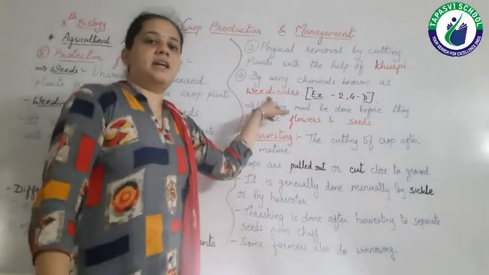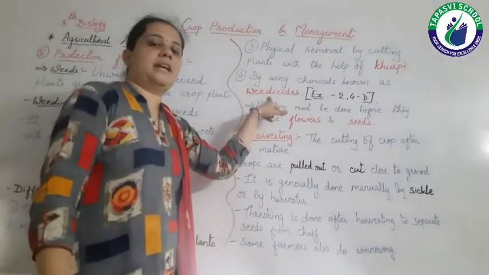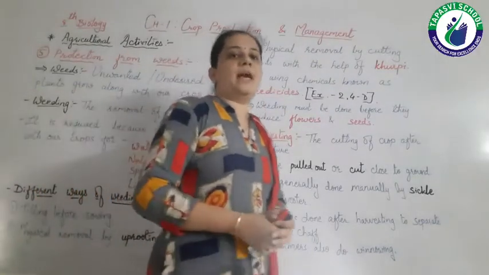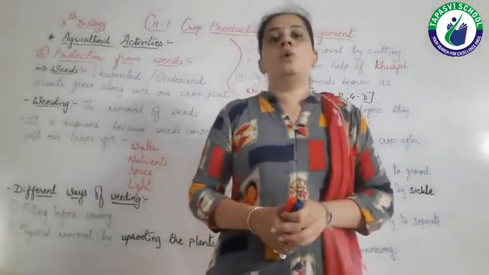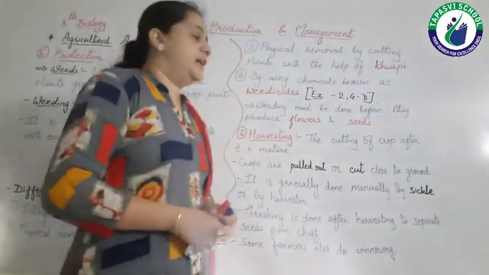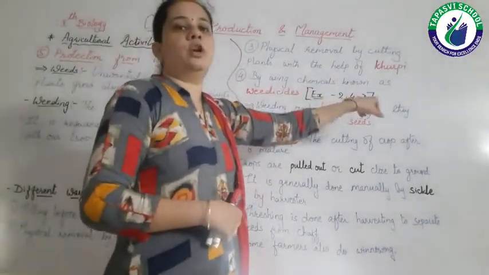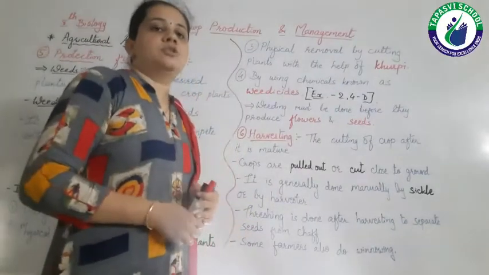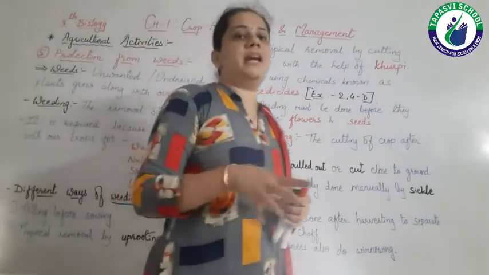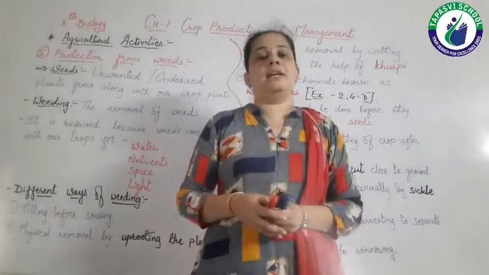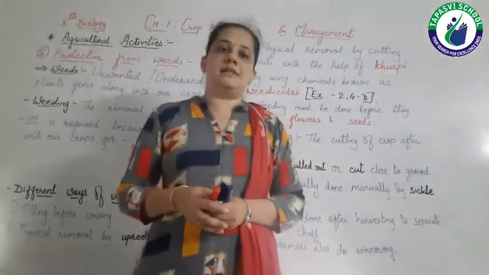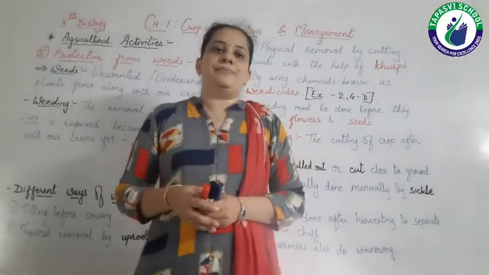So these chemicals are known as weedicides. Farmers can also use this method. They can just spray the chemicals which are known as weedicides. The example of such a chemical is 2,4-D, right? So these chemicals, when sprayed on the weeds, get killed.